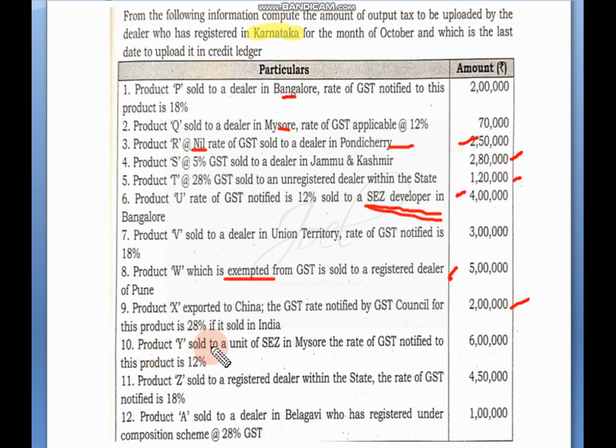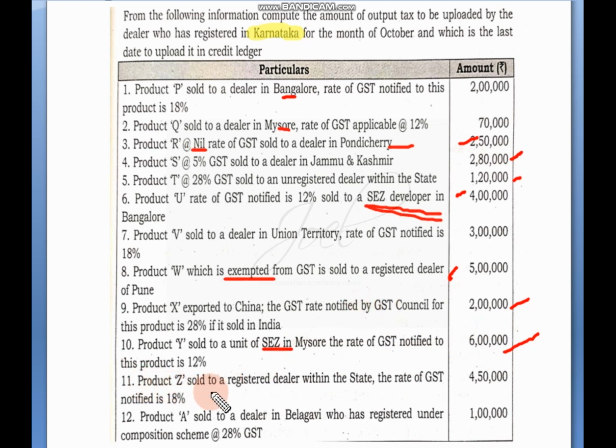Next, product Y sold to a unit of SEZ in Mysore. GST rate is 12%. See, SEZ it is. When it is SEZ, we are not considering any tax rate. It is zero rated, but it is a part of total turnover. 6 lakh we will write it under the total turnover column. Rate of GST will be 0. So none of the other columns will have any amounts.